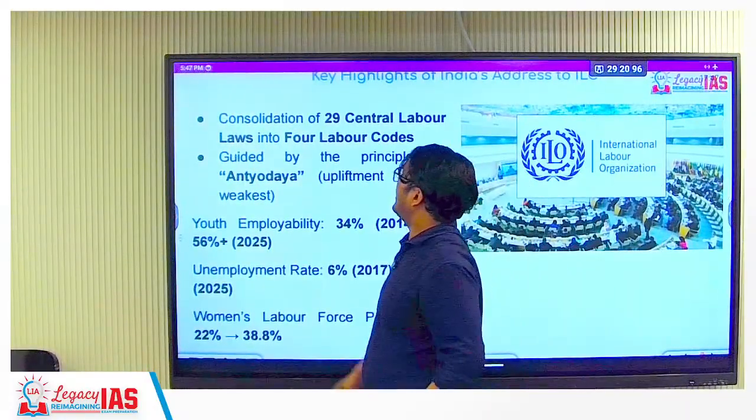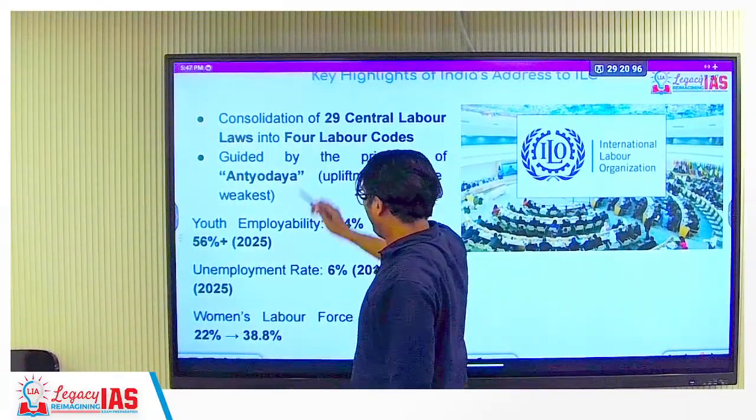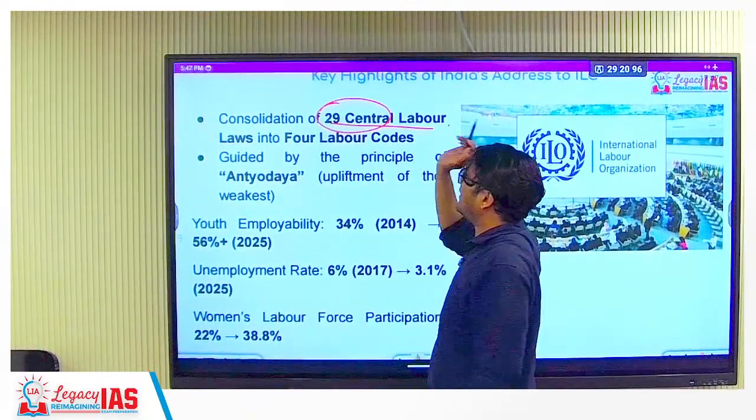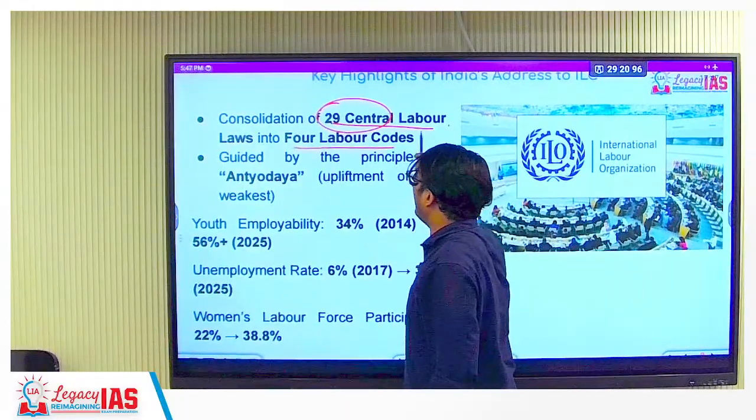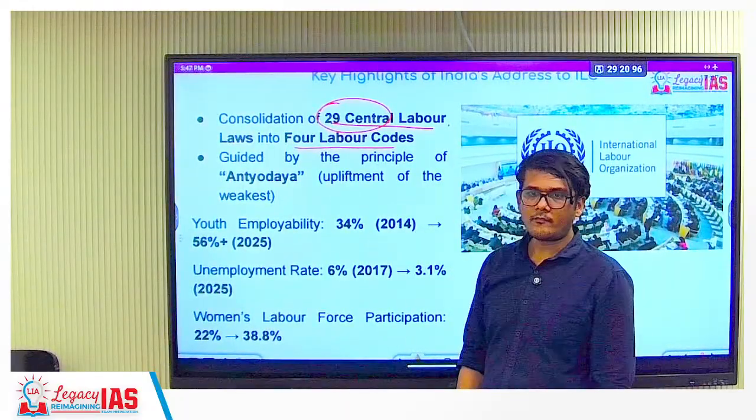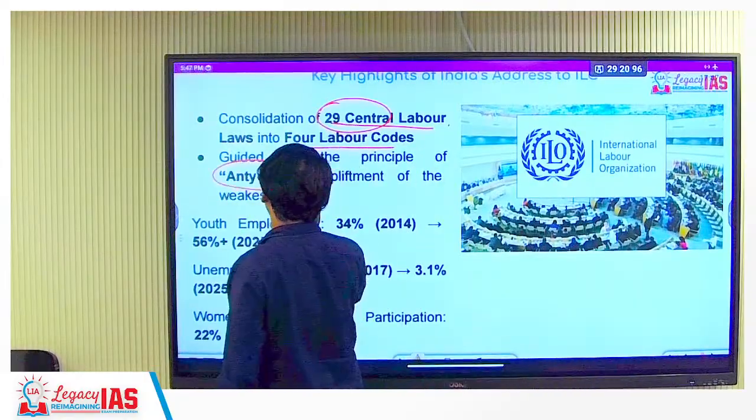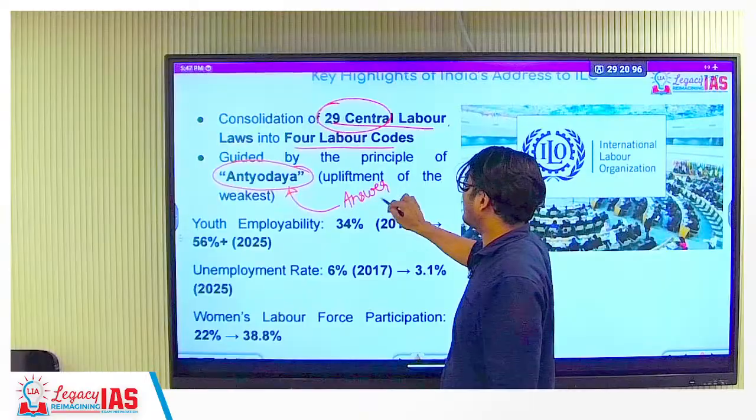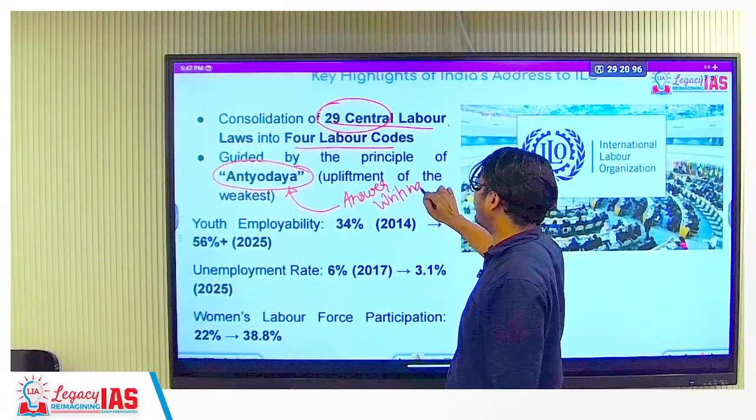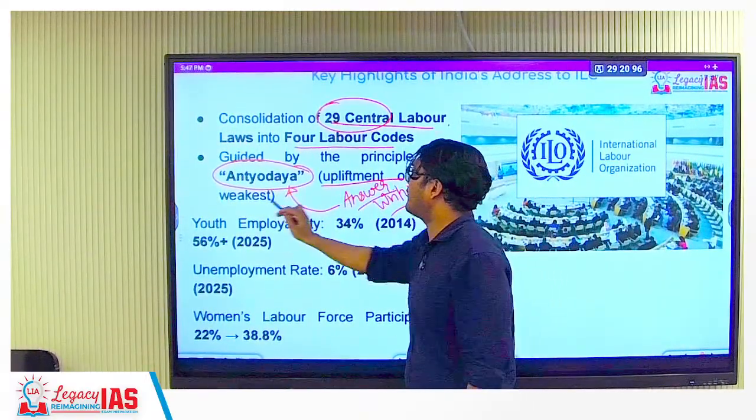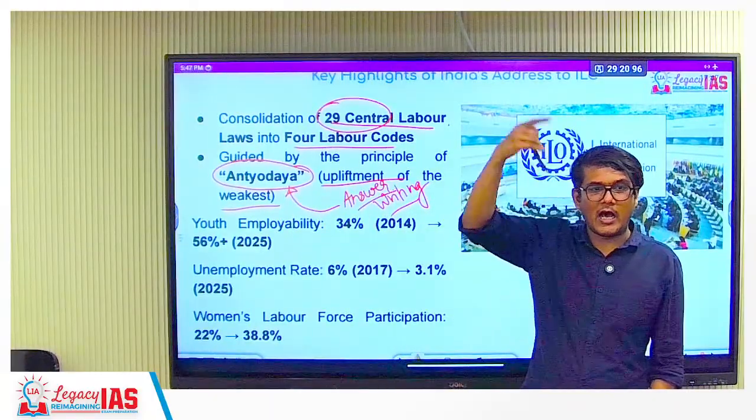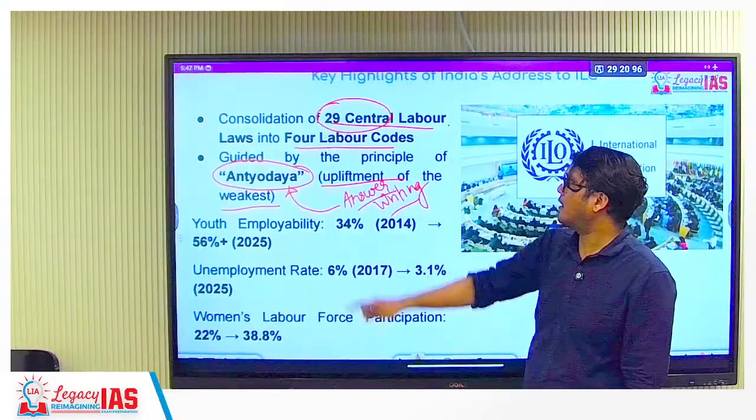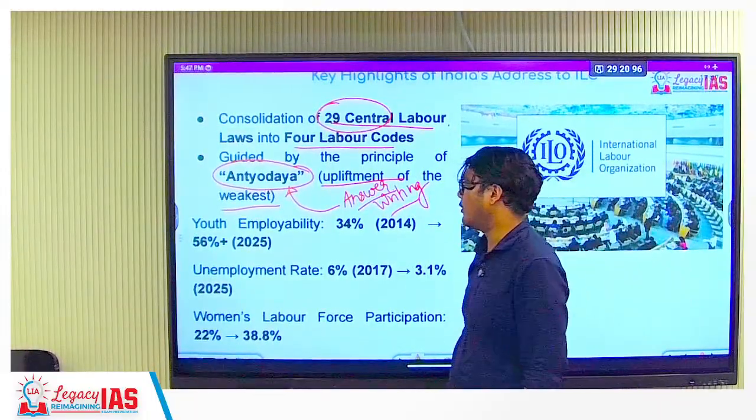Anyway, so these are the key highlights. Consolidation of 29 central labour laws into 4 labour codes. Okay? Guided by the principle of Antyodaya. See, these things should be included in your answer writing. Remember, you have to remember these things. Antyodaya, upliftment of the weakest. Remember Antyodaya Anna Yojana, the poorest of the poor, uplifting the weakest people who are there.